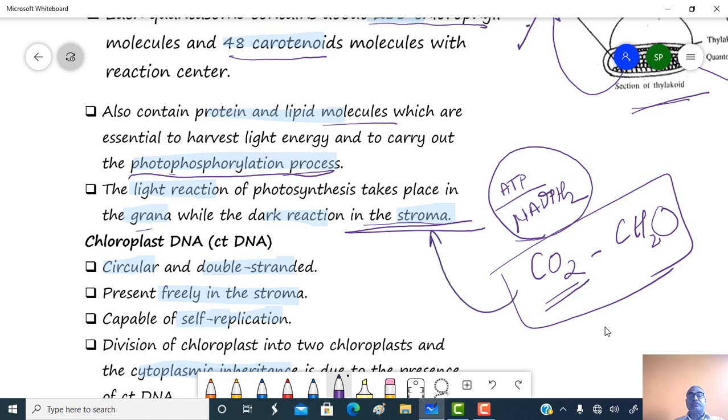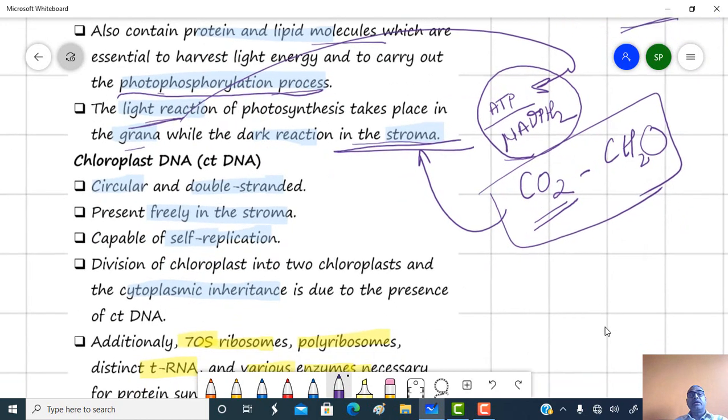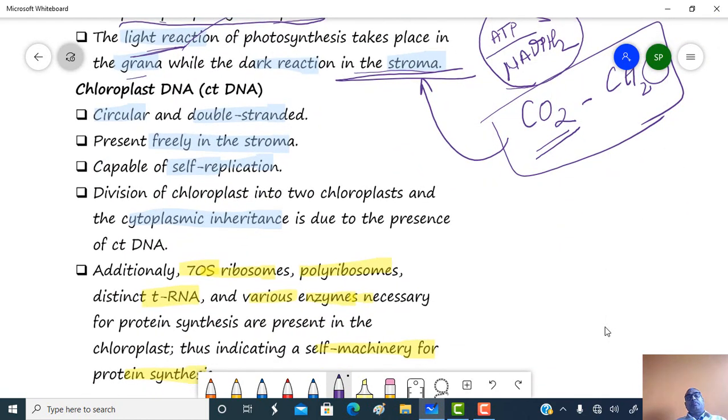In the light reaction, these assimilatory powers are generally produced in the photosynthesis. Along with the granum region, in the stroma region, chloroplast DNA is also present. This chloroplast DNA is also called ctDNA. It is circular and double-stranded, just like the mitochondrial DNA, freely suspended in the stroma region and capable of self-replication.